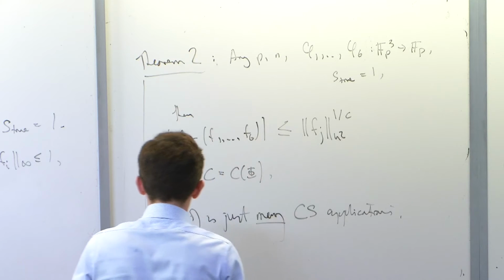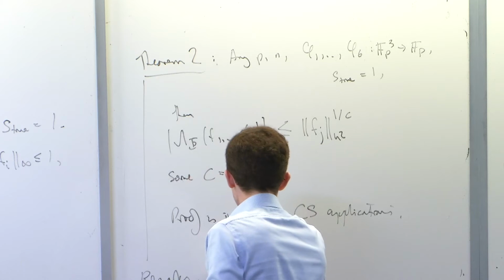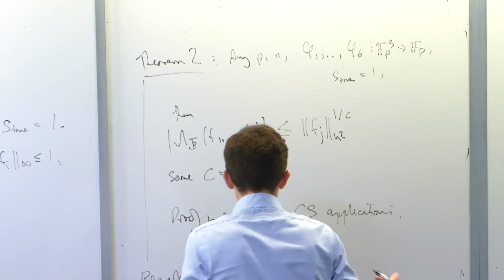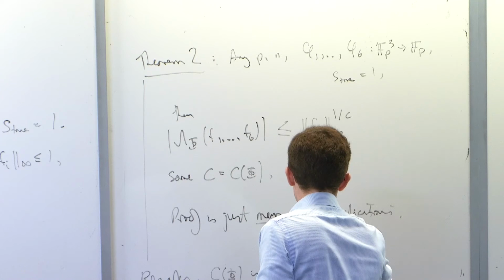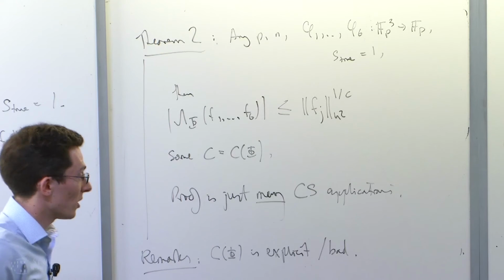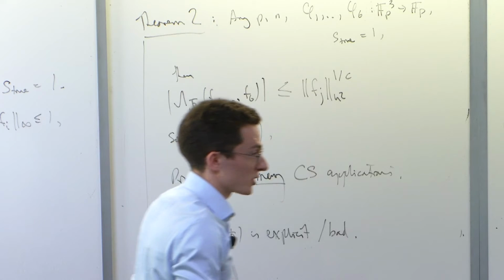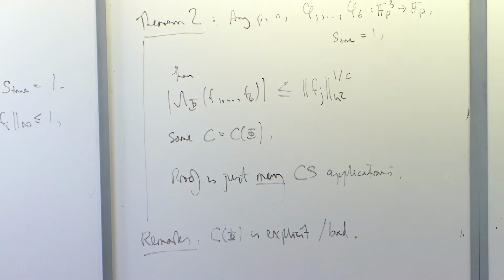So maybe a couple of remarks. Currently, C phi is explicit but pretty bad. I think, working over large characteristic, P is very large, C is exponential in the size of the largest coefficient of your forms in the worst case. So it's one of these great situations where I can tell you a polynomial bound, it's just U2 norm to the 1 over some number, but the number is going to be, if all your coefficients have size 10, then the bound coming out of the proof is C is 2 to the minus 400 or something. It's pretty... How do these two theorems reconcile?